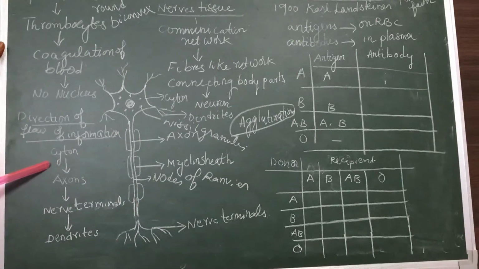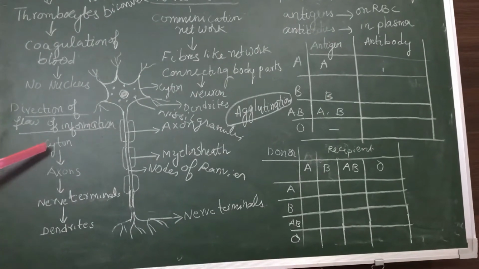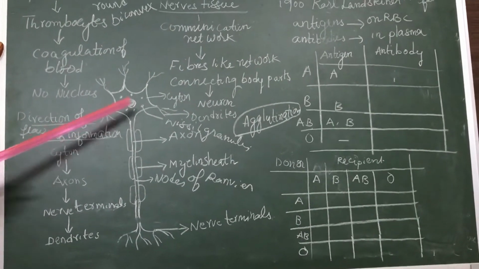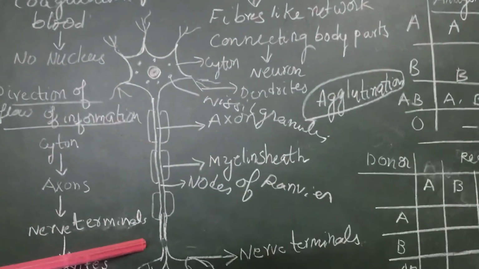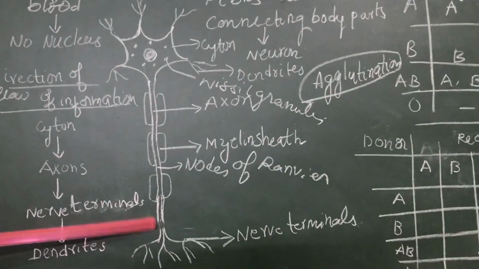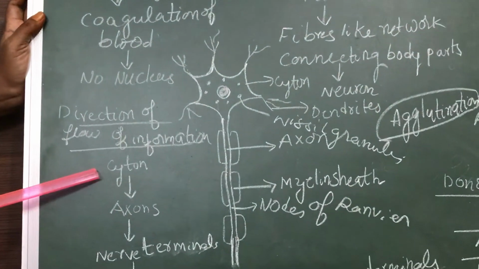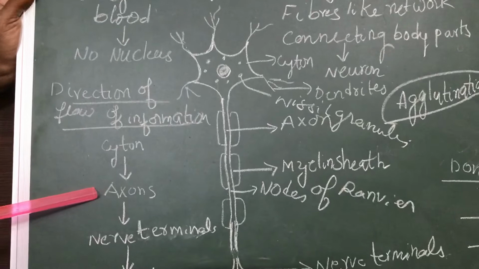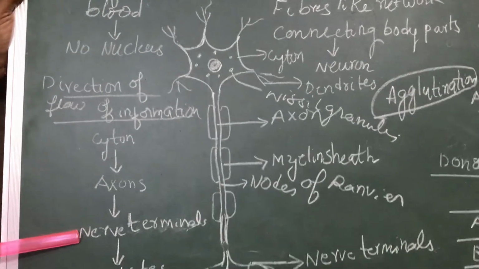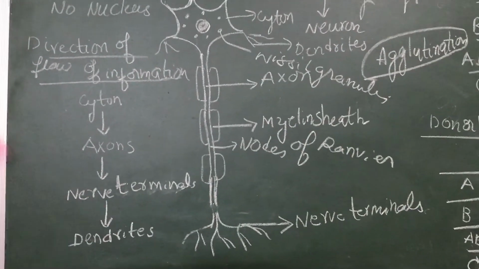Similarly, the electrical impulses produced in our body pass through neurons, from one neuron to another neuron. Let us discuss the direction of flow of information. The information first flows from the cyton, then to the axon, then to the nerve terminals, then to the dendrite of another neuron.